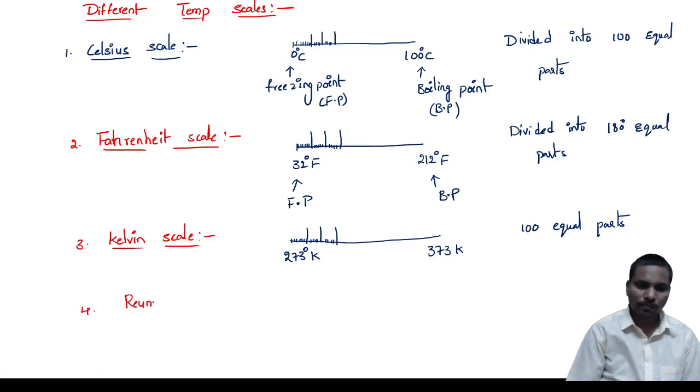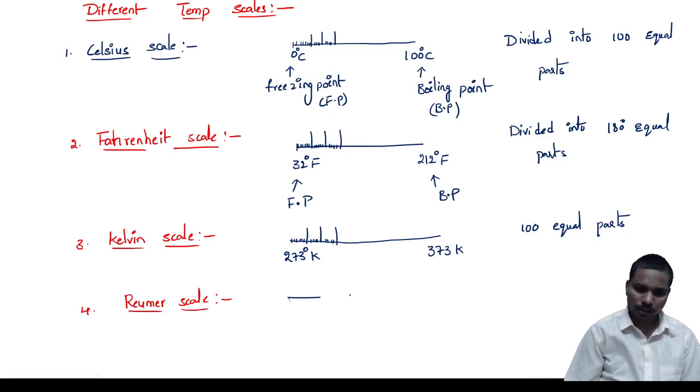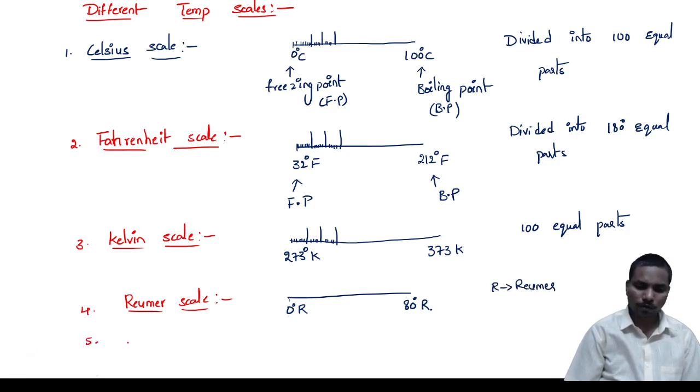The fourth one is the Reaumur scale. The Reaumur scale is very, very rarely used. It starts from 0 Reaumur to 80 Reaumur, R for Reaumur. And the fifth one, the Rankine scale.